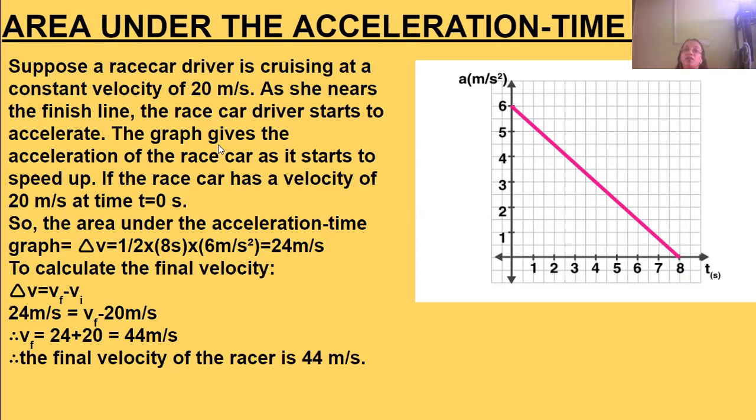Now the graph gives the acceleration of the race car as it starts to speed up.